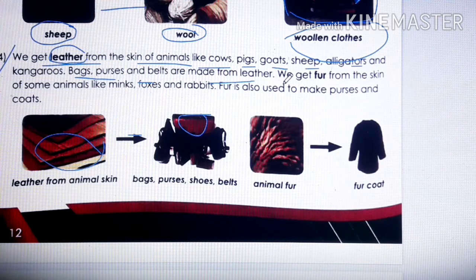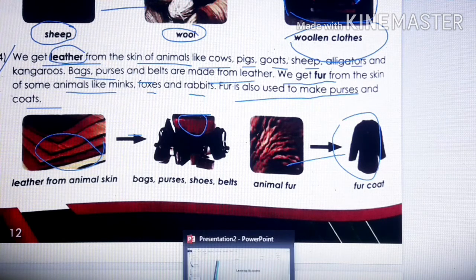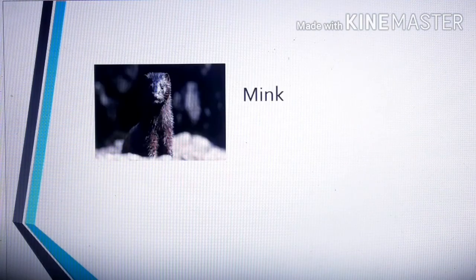Okay, we get fur from the skin of some animals like mink, foxes, rabbits. Fur is also used to make purses and coats. And children, fur is very soft. If you touch fur, you will feel it is very soft. So with fur, we can make coats, purses, and many other things. Is it clear? If you want to see the picture of mink, I would like to show you. This is the picture of mink.